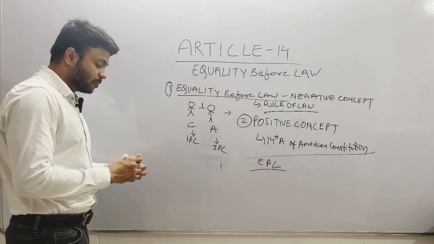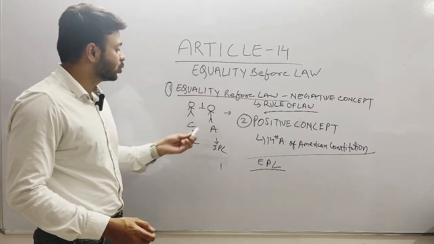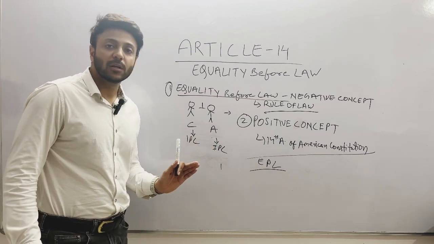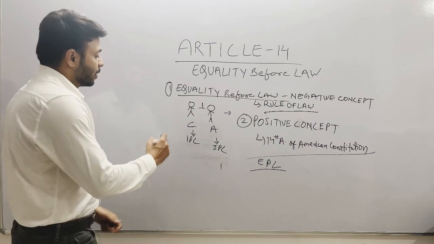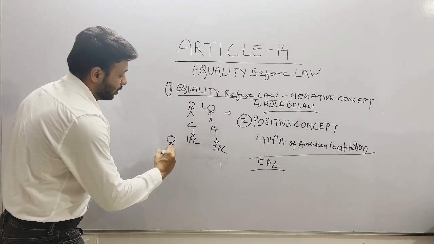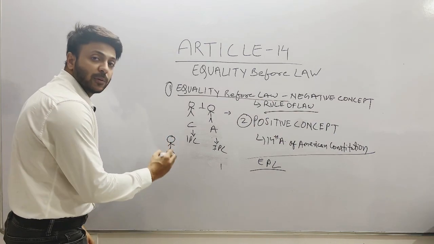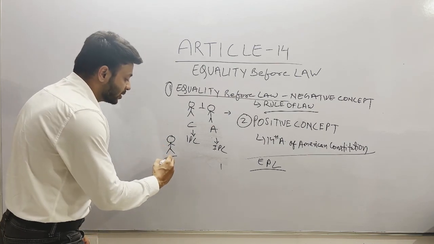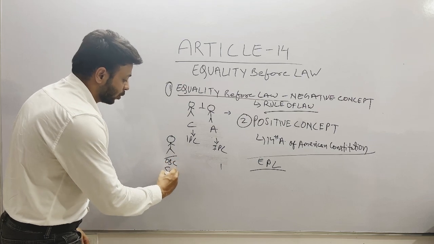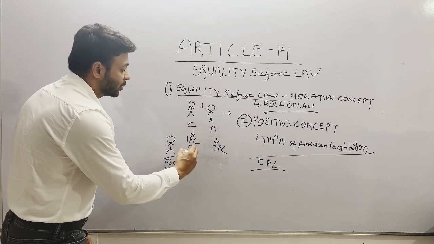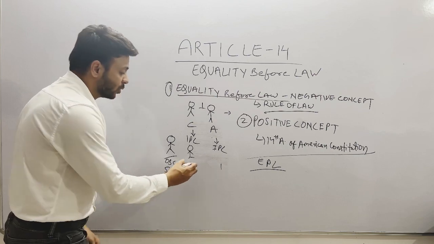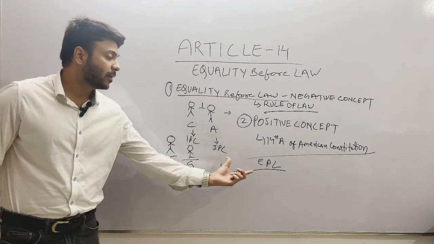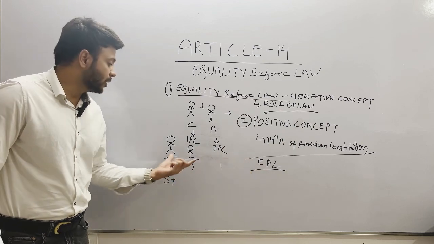In the same way, there can be many situations, not only in the criminal sense, where unequal laws are applied to unequal persons. Like if a person belongs to a marginalized community, historically subjugated by society, that means they belong to the OBC or the SC or the ST, and this person is an upper caste individual who belongs to the general category. So there is a provision that equal protection of law applies to these two people.